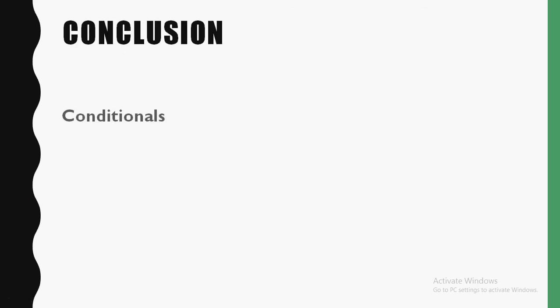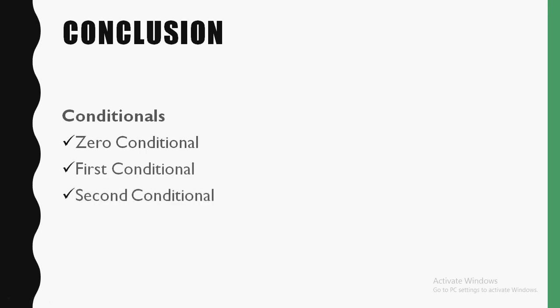Conclusion. So in this lesson, we've learned about the conditionals. We've learned the zero conditional, the first conditional, how to use the first conditional, and the second conditional, and the third conditional. This is just an introduction to the conditionals. We will cover each one more in detail in the future lessons.